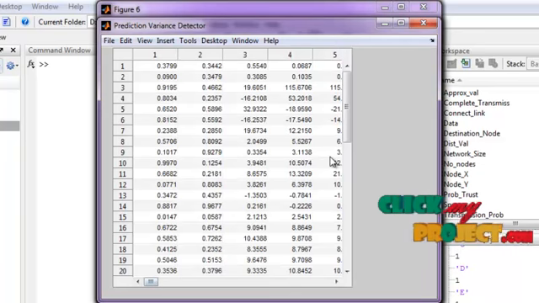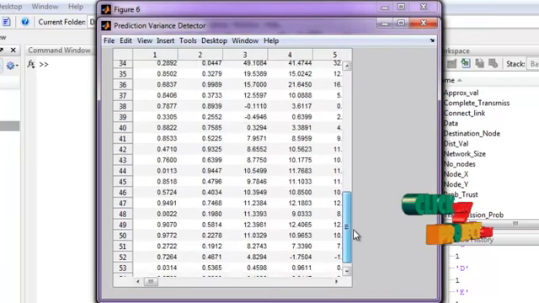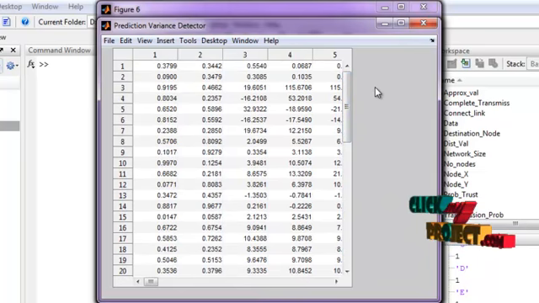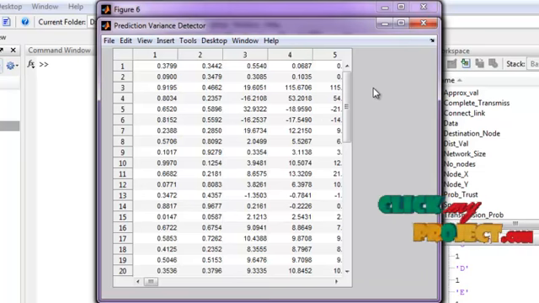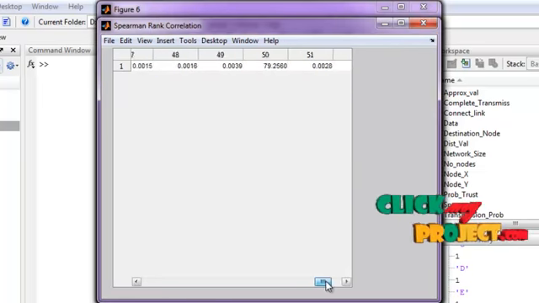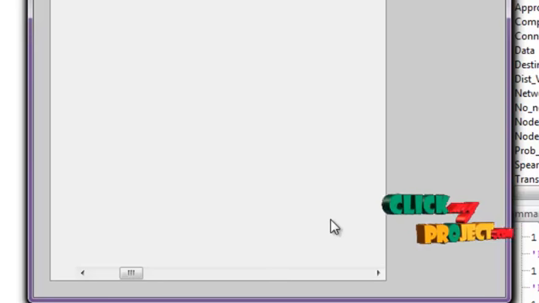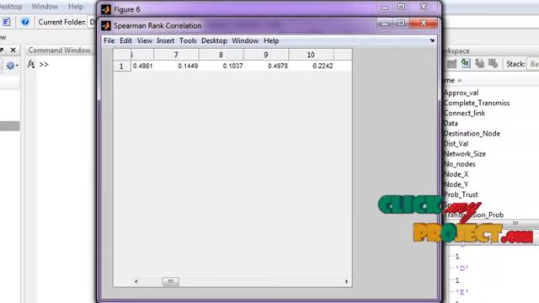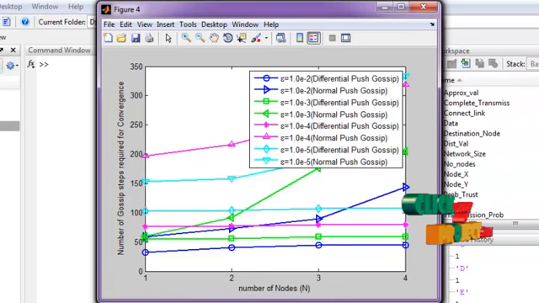This is the prediction variance predictor result. After executing the peer-to-peer network, we perform the prediction variance detector. This is the gossip algorithm we implemented. In this gossip algorithm we implemented the prediction variance detector, and this is the Spearman rank correlation. Here the repeated nodes, that means attacker nodes, are identified. After that we analyze the performance.